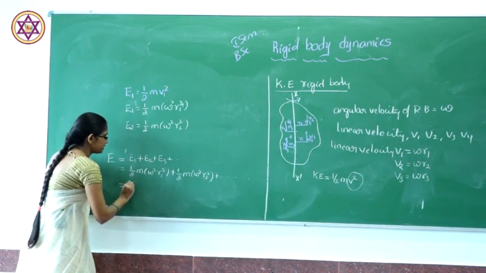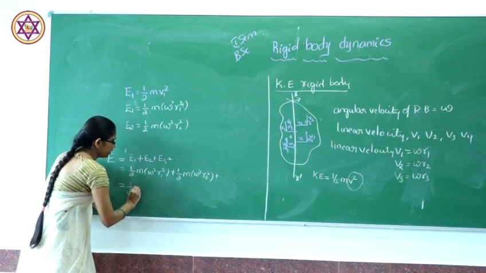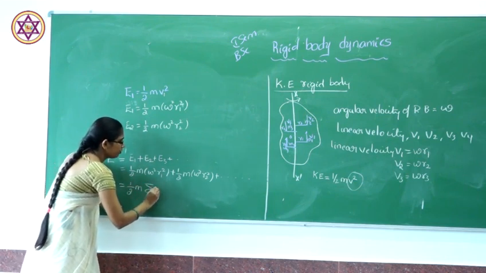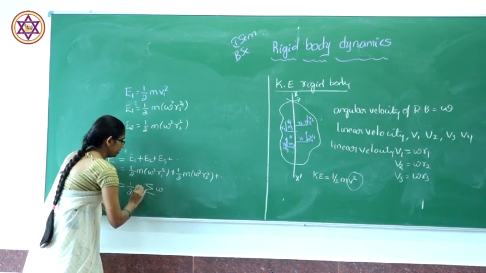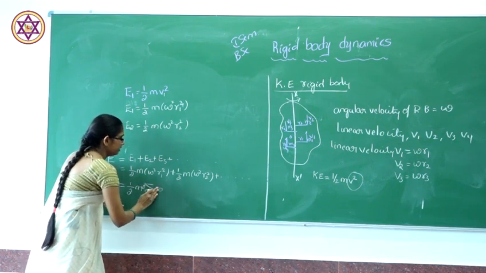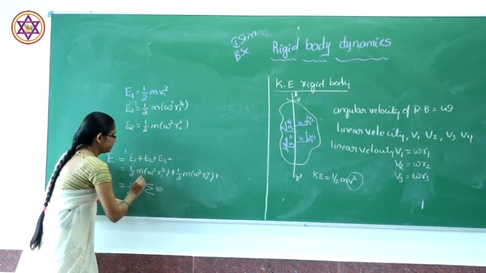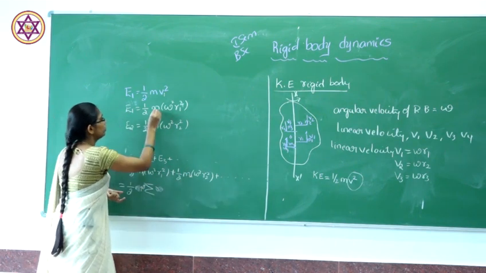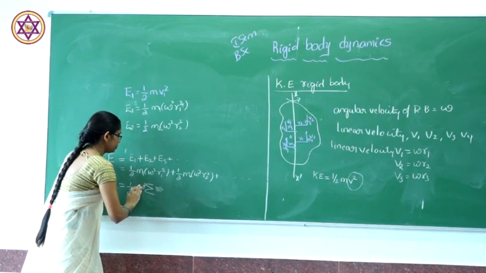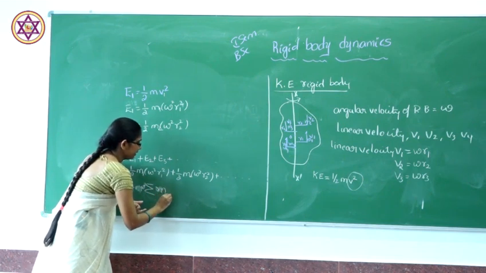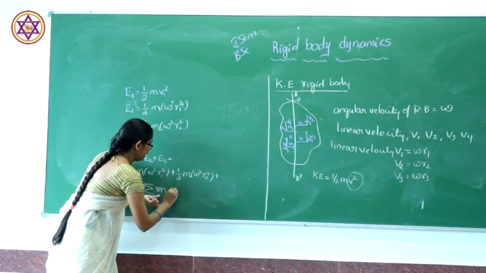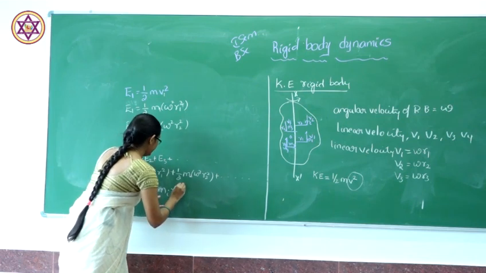If we take the summation, half omega square is constant, leaving the sum of mi ri square.